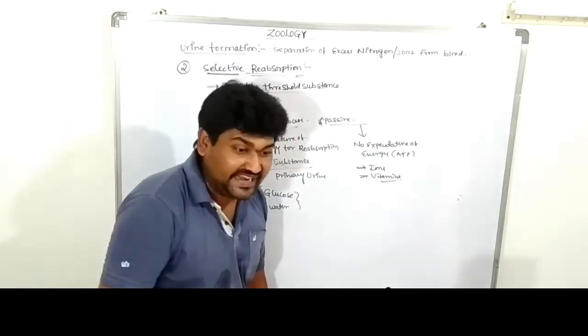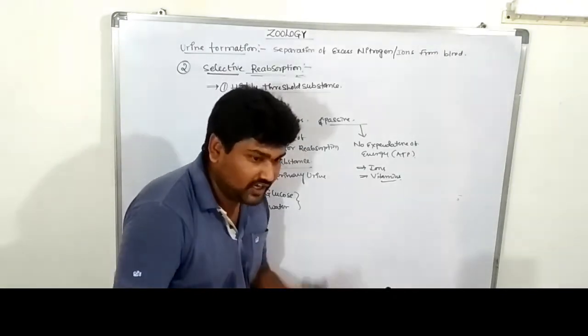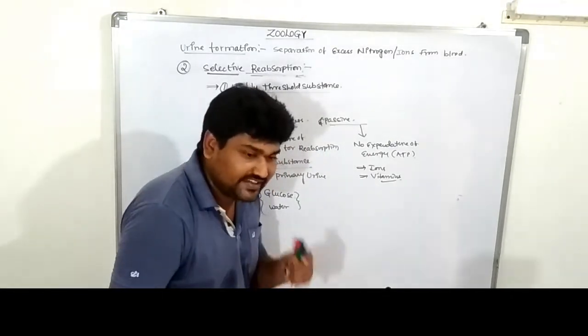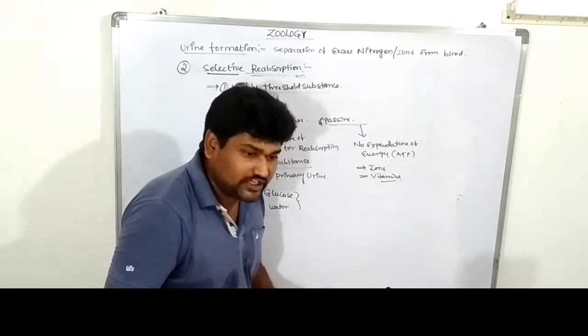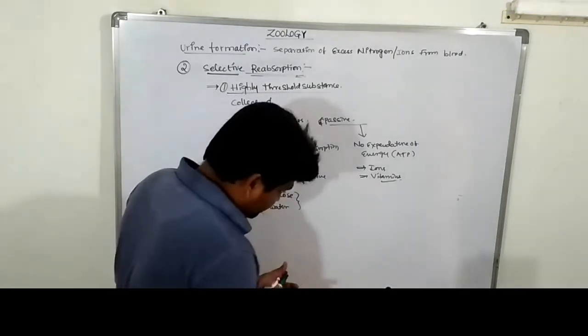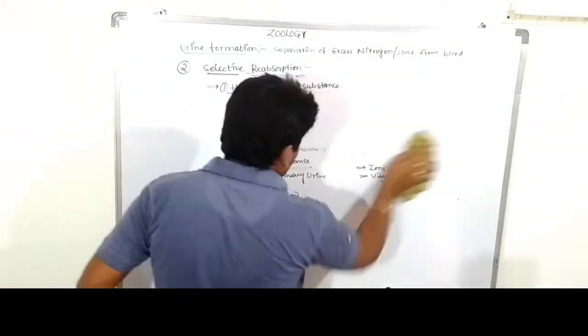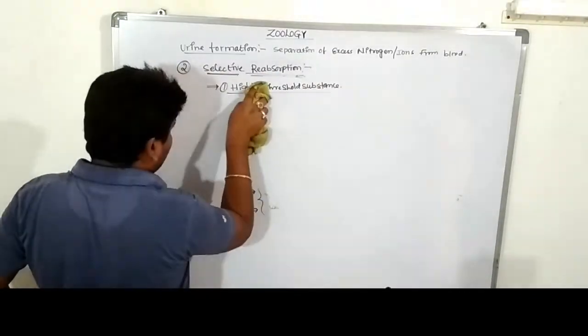So these are known as high threshold substances. Which ones? Glucose and water molecules are high threshold substances. So the next one is low threshold substances. Second one is low threshold substances.